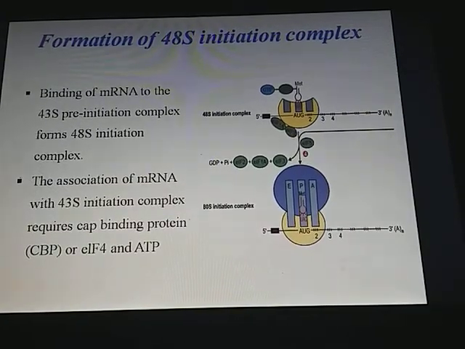The next stage is formation of the 48S initiation complex. Binding of mRNA to the 43S pre-initiation complex forms the 48S initiation complex. The association of mRNA with the 43S initiation complex requires the cap binding protein, or eukaryotic initiation factor 4, along with ATP.